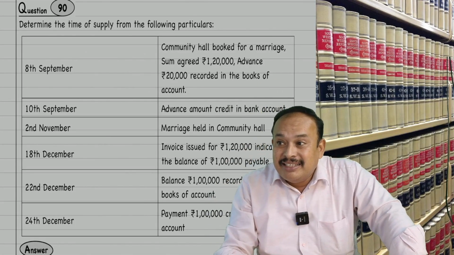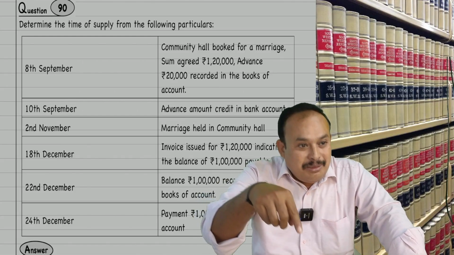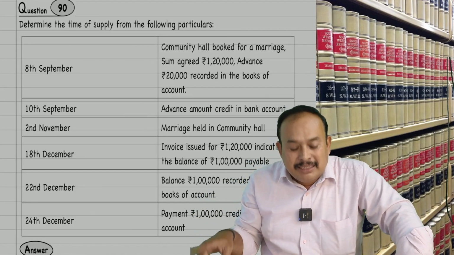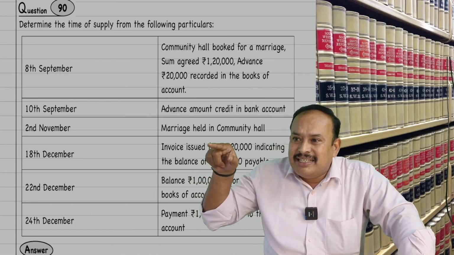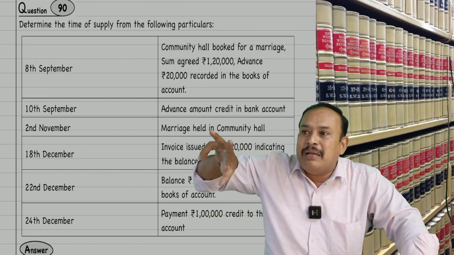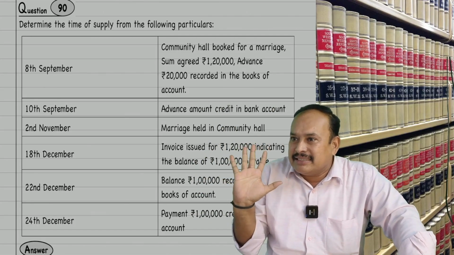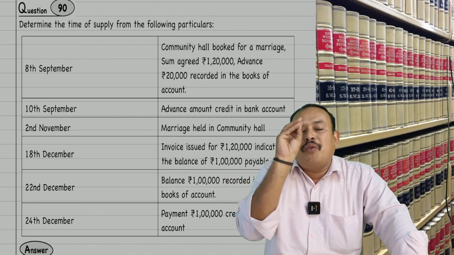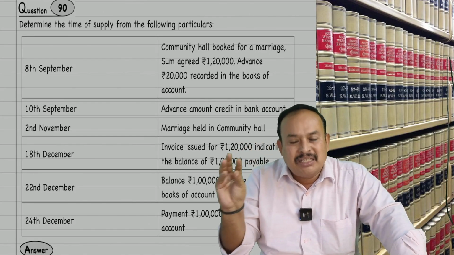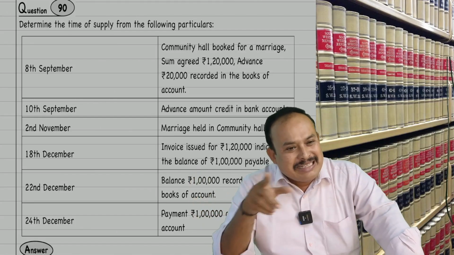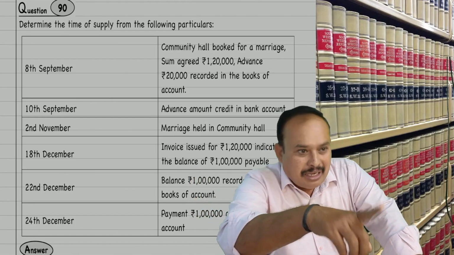What are the two entries? Book entry and bank entry. Book entry 8 September. Bank entry 10 September. Which is earlier? 8 September. So the date of payment, for an advance payment, is the time of supply. Always. Is that clear? So for the rupees 20,000 advance payment, the time of supply is 8 September. If 8 September is the time of supply, I have to pay the GST on the advance amount.